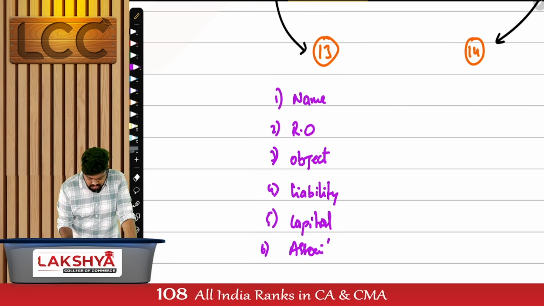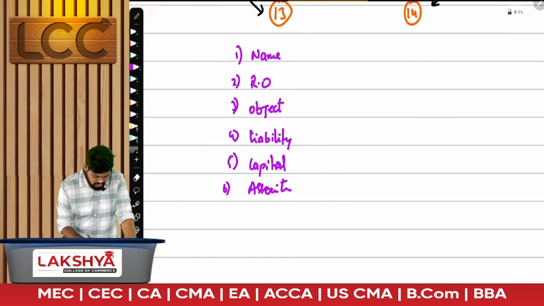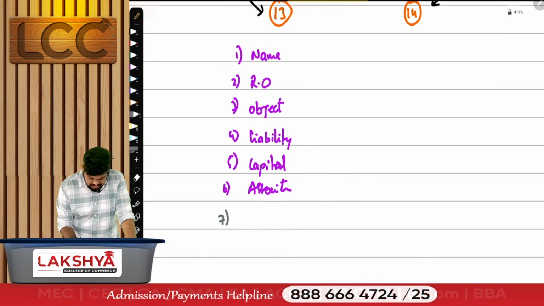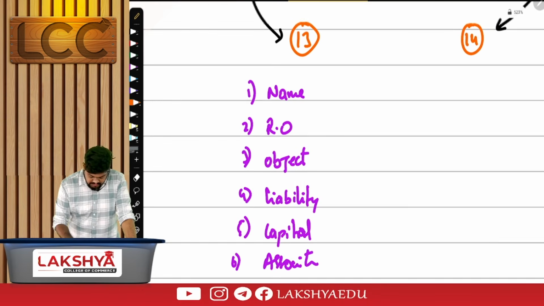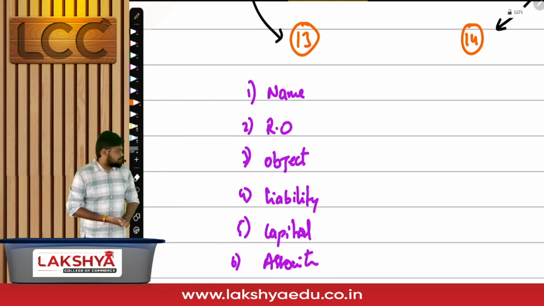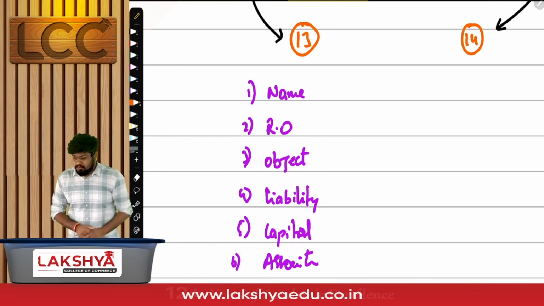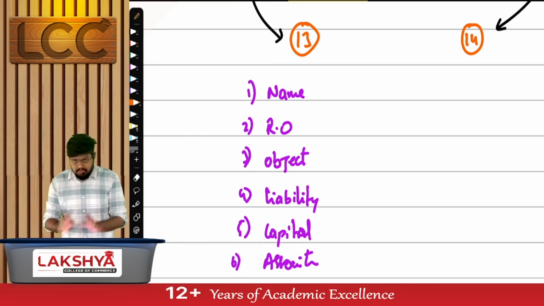And you can add the nomination clause as the 7th point if required. But that 7th point will be nomination mandatory only in case of OPC. I'll put it separately. Now let's forget OPC, discuss on the 6 points. On these 6 points, I hope you have basic knowledge of it. I'll go a little more detail later part.